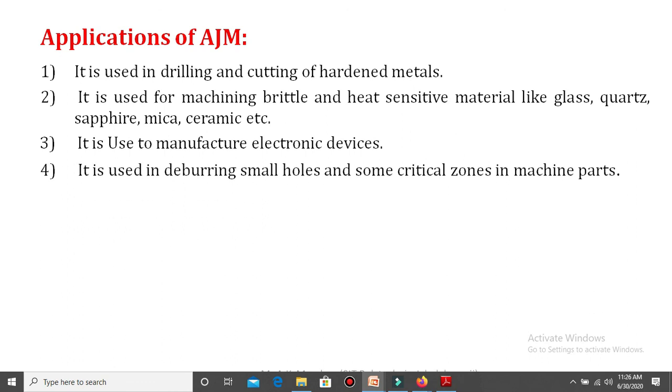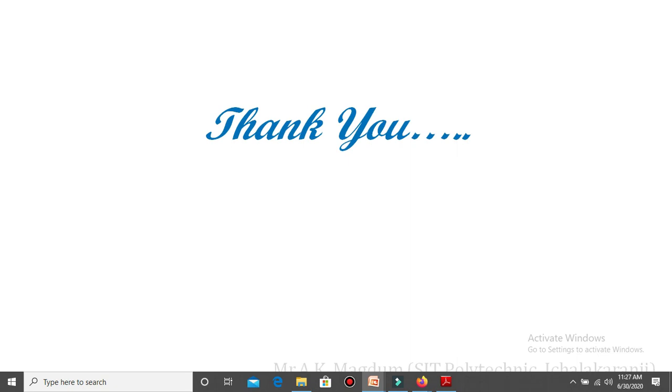Next, it is used in deburring small holes and some critical zones in machine parts. Whenever you want to create a finished part and certain deburring of a surface is required, abrasive jet machining is a very important machining process for that type of application. So this much about the abrasive jet machining process.